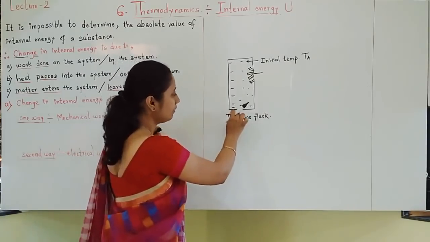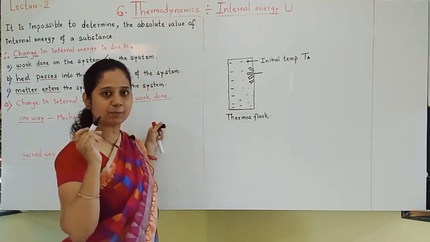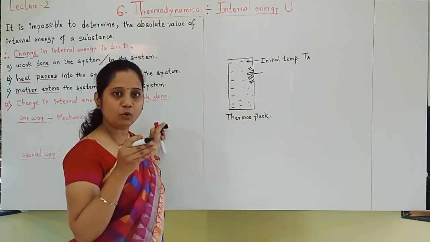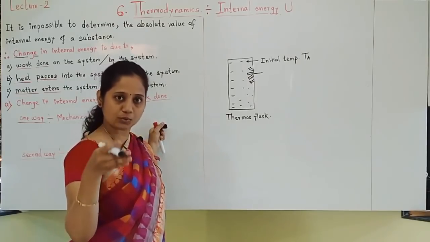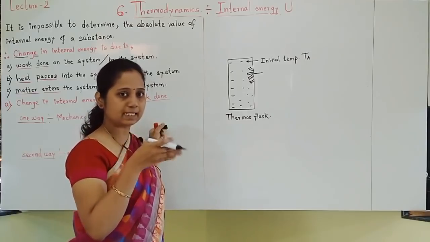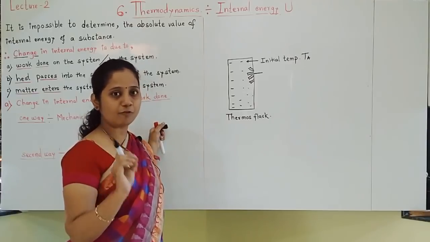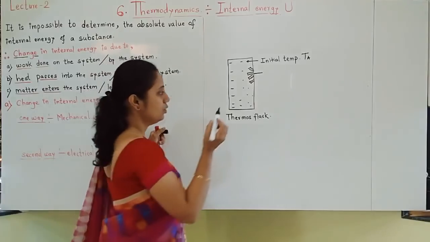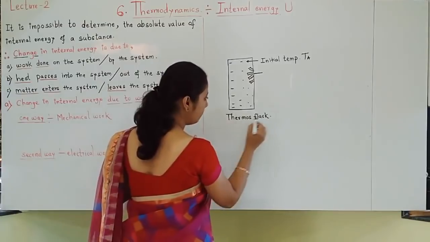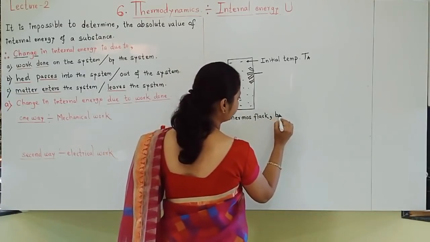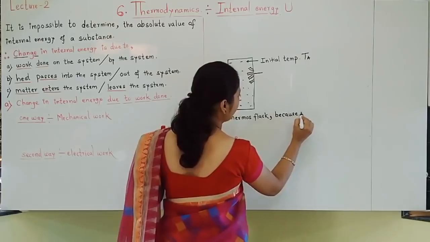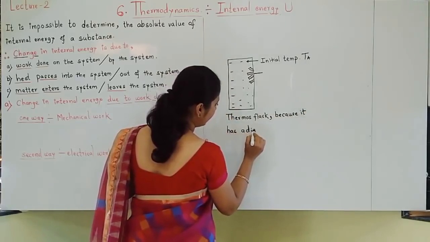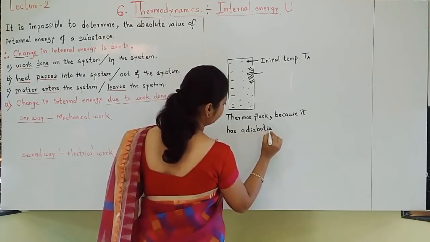Thermos flask has a special type of walls. The walls of thermos flask do not allow heat to go outside, or to go inside. These type of walls are called adiabatic walls. Getting it? So thermos flask has adiabatic walls.